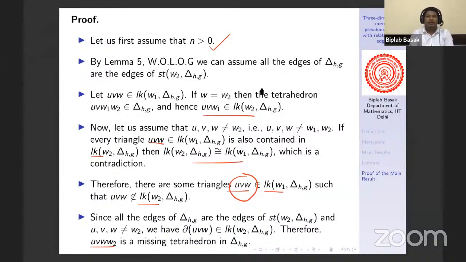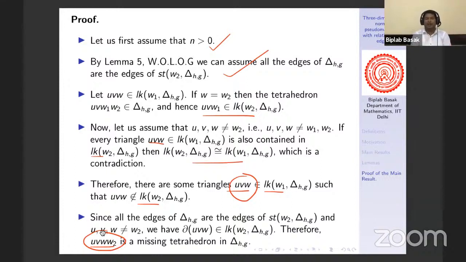And now we use the property of this one. So we know that all the edges of delta are the edges of star of W2. That means the cycle UVW is in link of W2. And this will imply the triangles UVW2, VWW2 and UWW2, these three triangles are in delta. So therefore all four triangles of this tetrahedron are in delta. That means this is a missing tetrahedron in delta.